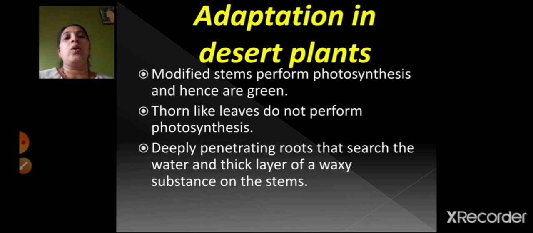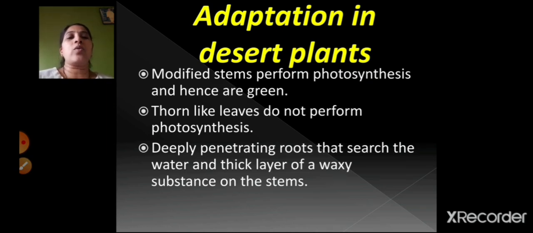As you all know, the plants which are green in color, since chlorophyll is present in them, can perform the process of photosynthesis. Now here the stems are green in color, and so they can perform photosynthesis. Thorn-like leaves do not perform photosynthesis, right? Here the stems are performing the process of photosynthesis.